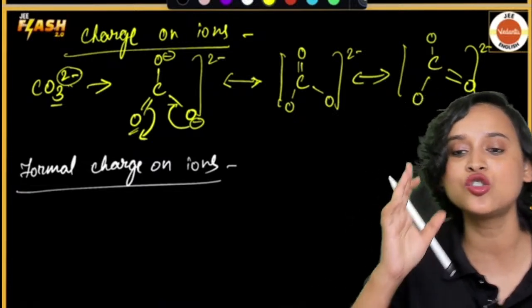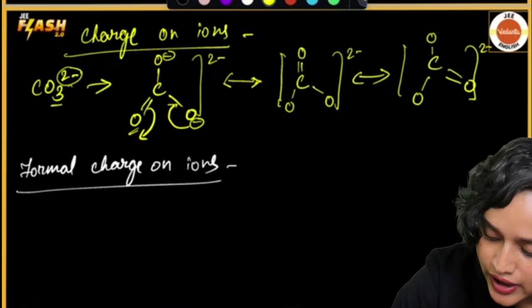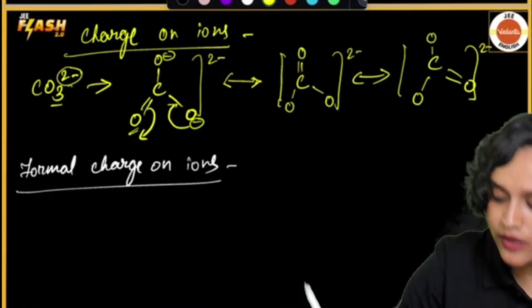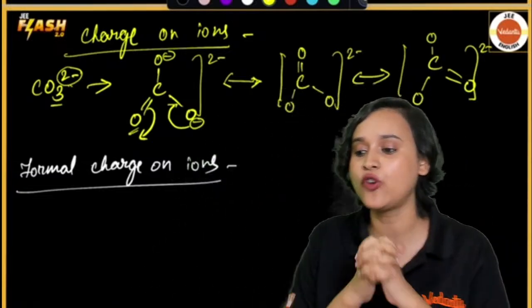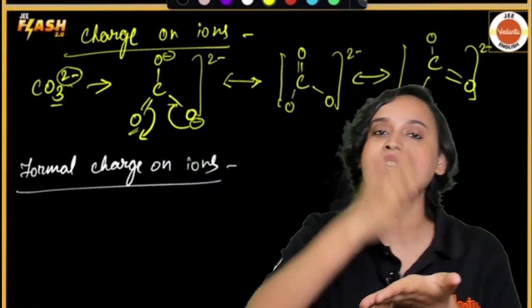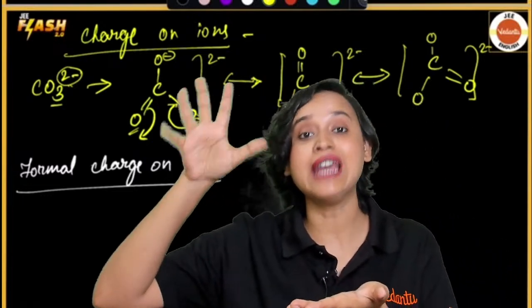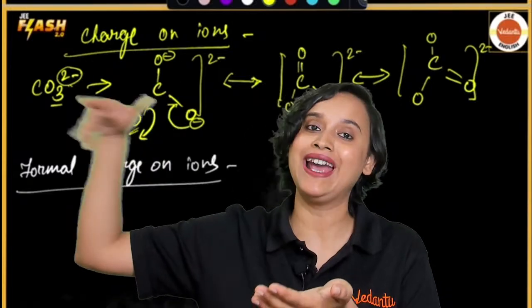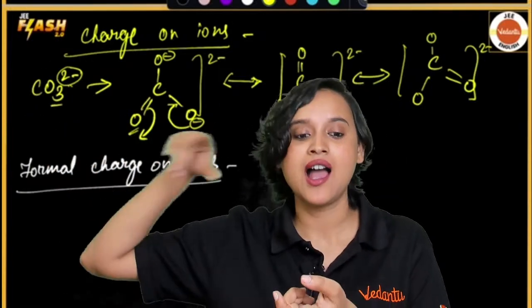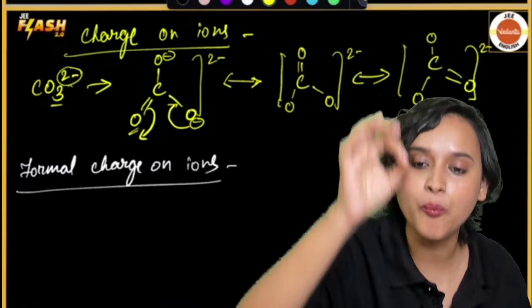What did I say? Formal charge is total number of valence electrons in free atom minus total number of lone pair electrons minus half of total number of bond pair electrons.